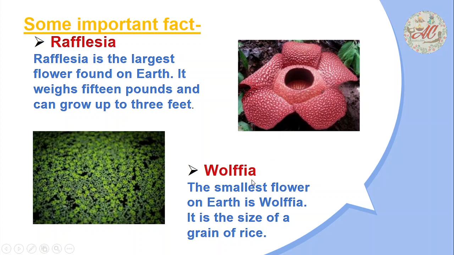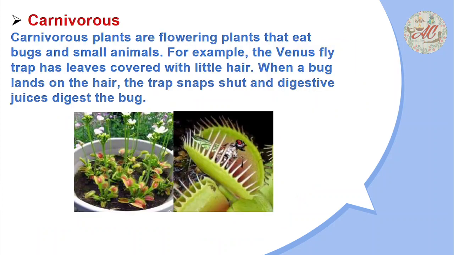Second is Wolffia. Wolffia is the smallest flower on this earth. Its size is about that of a grain of rice. This is a picture of the Wolffia flower. Next, carnivorous plants are flowering plants that eat bugs and small animals. For example, the Venus flytrap. They can trap the bugs, engulf and digest them.